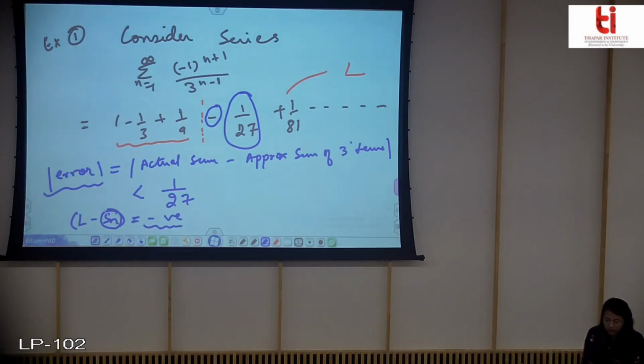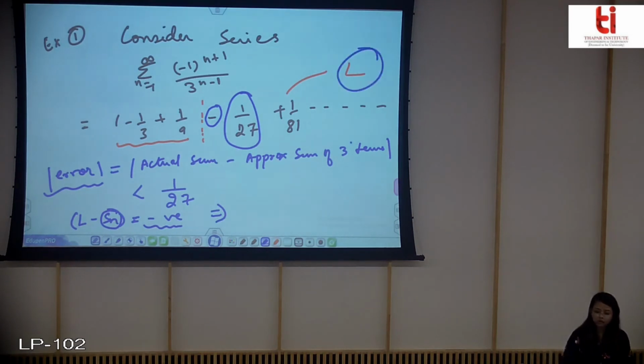This means that Sn is greater than this value L. So we have overestimated the actual sum. We are saying more, whatever is the sum of these is more than the actual value L. So the significance of the sign is this: if it is negative, that means Sn, our approximate sum, is greater than our actual sum.